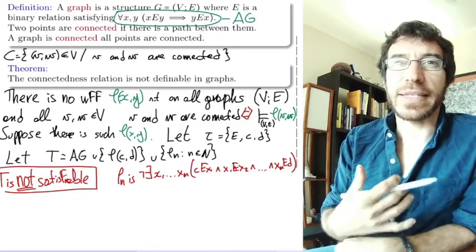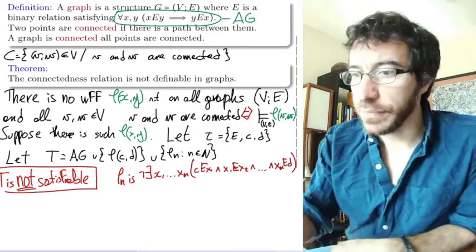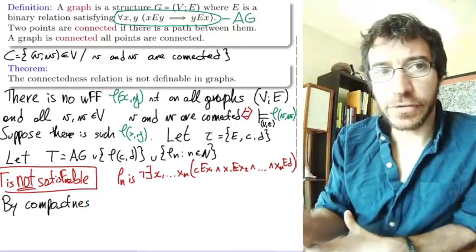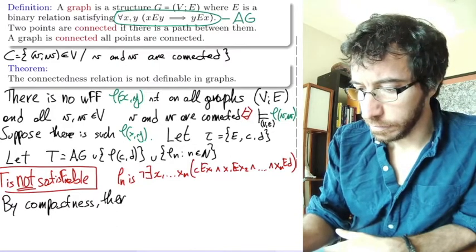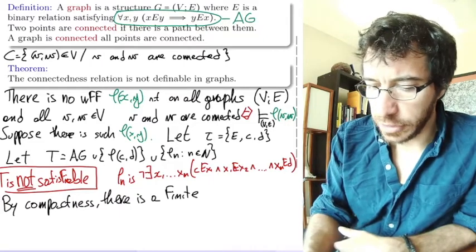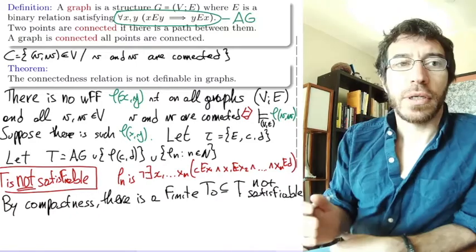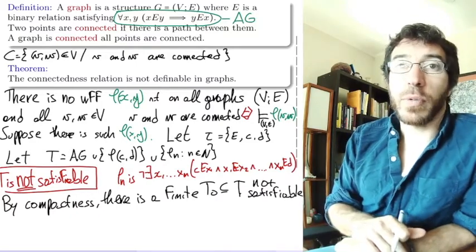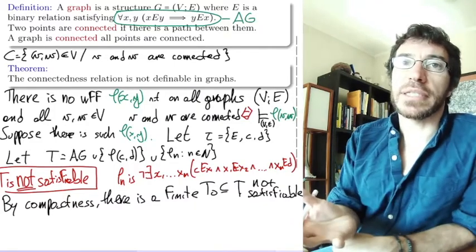So let's apply compactness backwards this time just to change the form of the argument. So if the whole thing is not satisfiable, by compactness there is a finite subset T0 that is not satisfiable, right? Because otherwise, if they were all satisfiable, then T would be satisfiable by compactness.